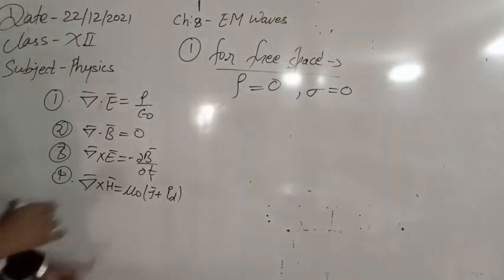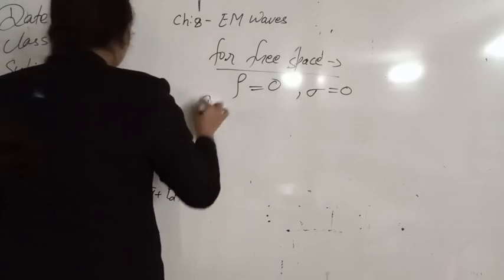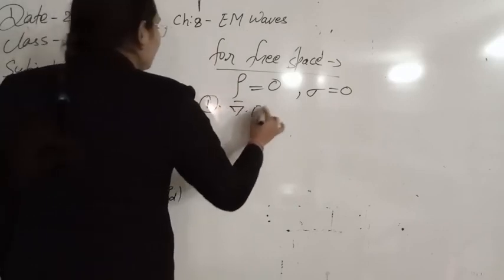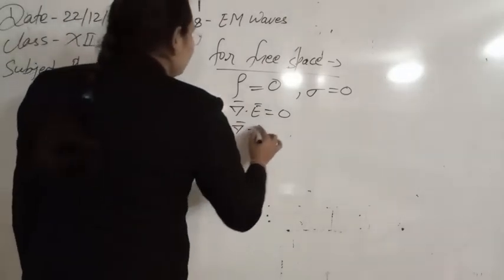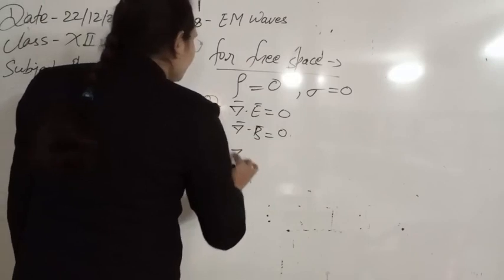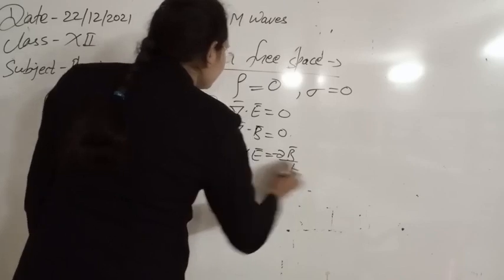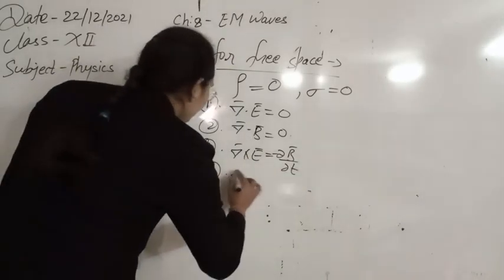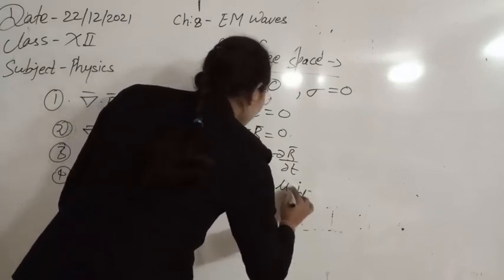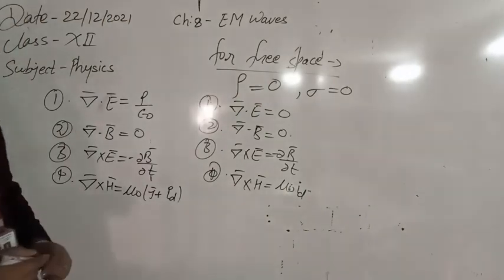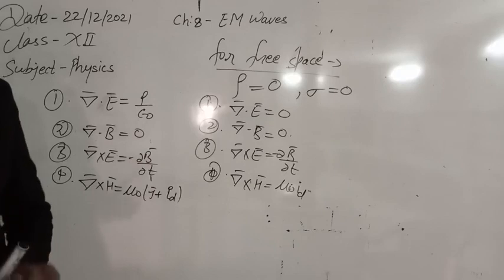So the equations you can now write for free space are as follows. The first equation will become del dot E is equal to 0, because rho is 0. The second one is del dot B is equal to 0, as it is. The third one is del cross E is equal to minus del B by del t, also as it is. The fourth one will change: del cross H will now become mu 0 times id. So these are the four equations that justify the behavior of electromagnetic waves in free space.